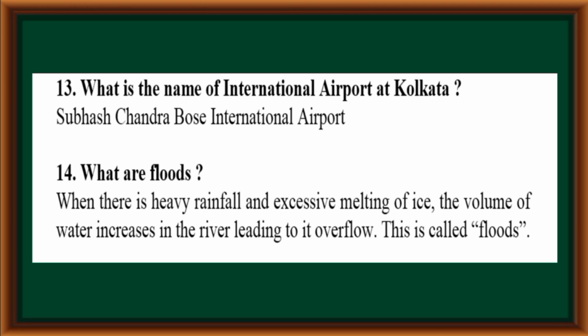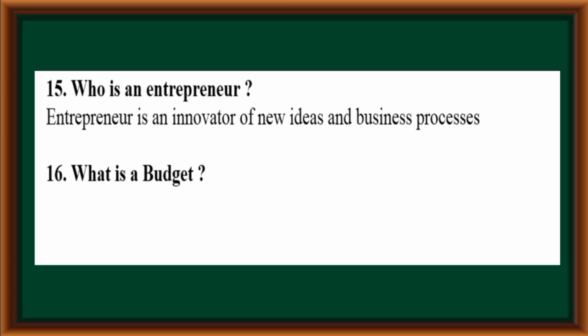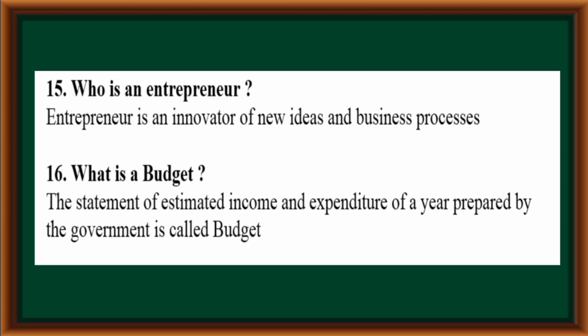What are floods? When there is heavy rainfall and excessive melting of ice, the volume of water increases in the river leading to its overflow. This is called floods. Who is an entrepreneur? Entrepreneur is an innovator of new ideas and business processes. What is a budget? The statement of estimated income and expenditure of a year prepared by the government is called budget.